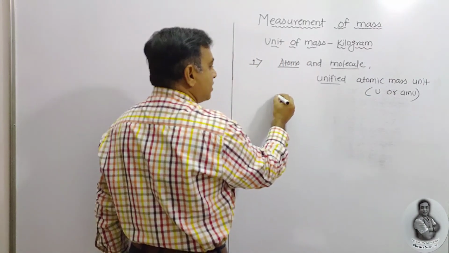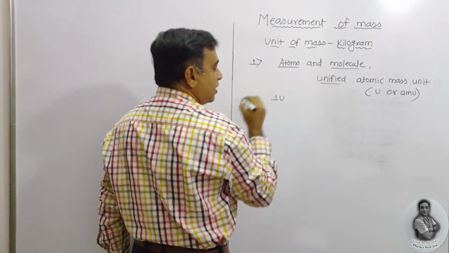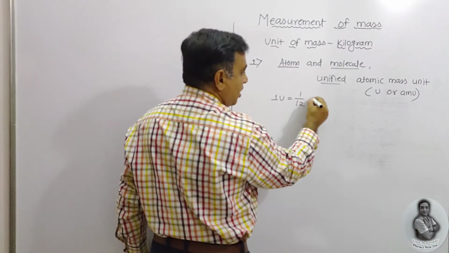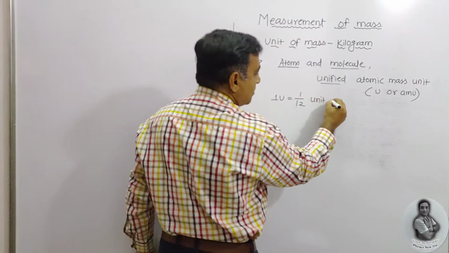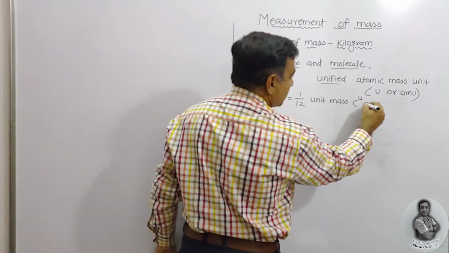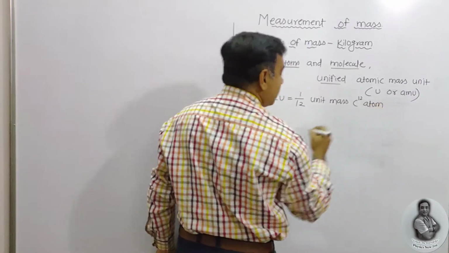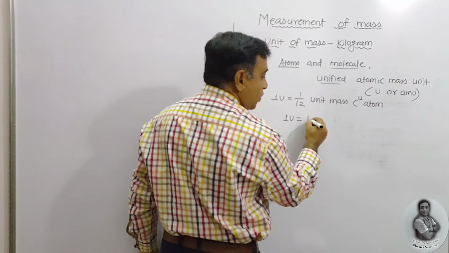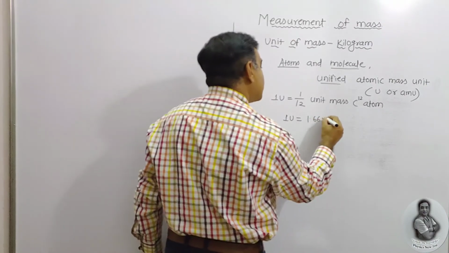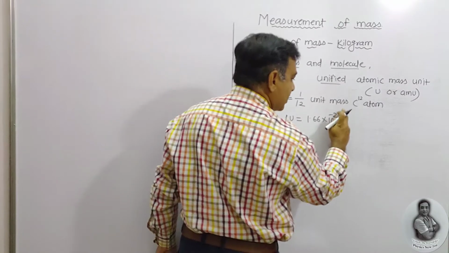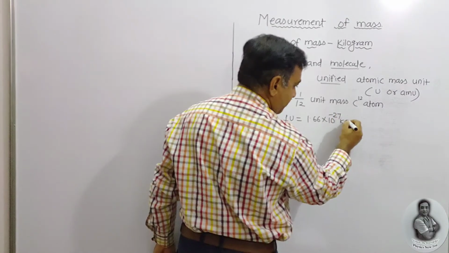That is, one atomic mass unit is 1/12 of the unit mass compared with the carbon 12 atom, and whose value is how much? 1 u is equal to 1.66 into 10 raised to power minus 27 kilogram.